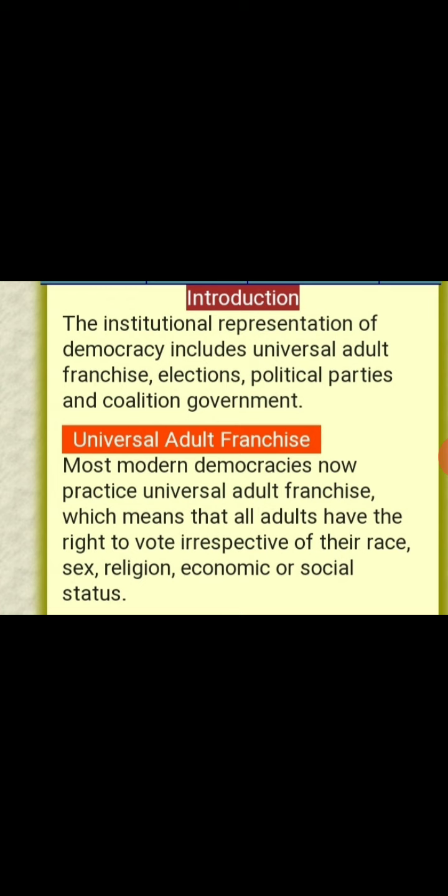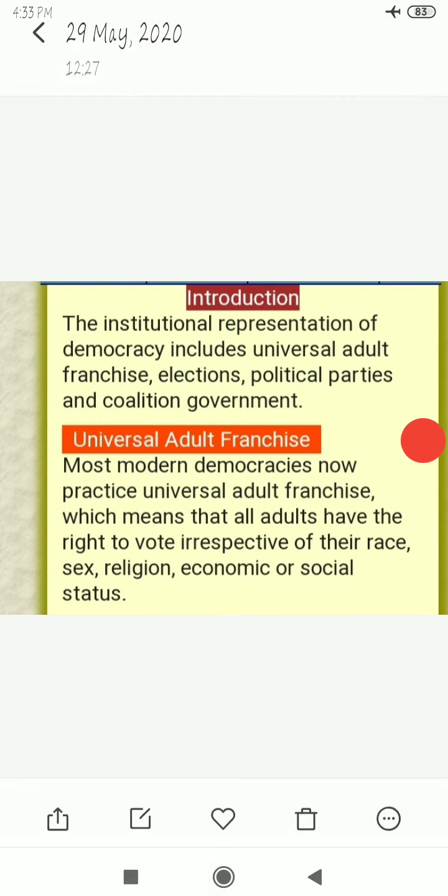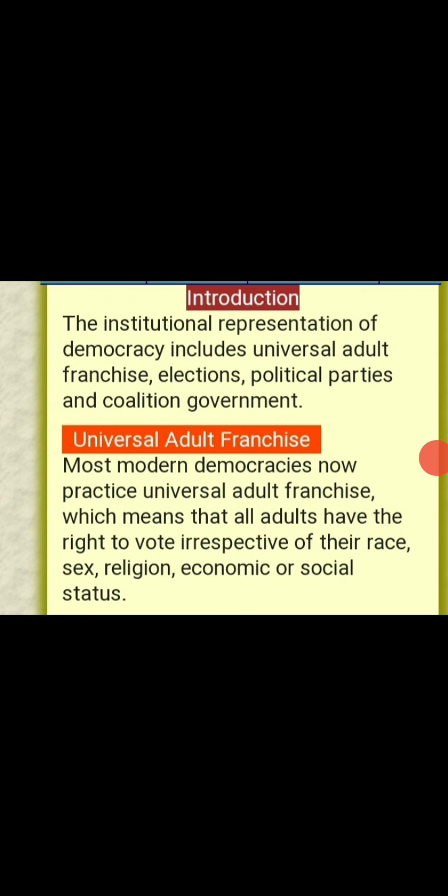Now first of all is the universal adult franchise. Most modern democracies now practice universal adult franchise, which means that all the adults have the right to vote irrespective of their race, sex, religion, economic or social status. We have already discussed what universal adult franchise is, but before this time many countries were not providing the right to vote to everyone.